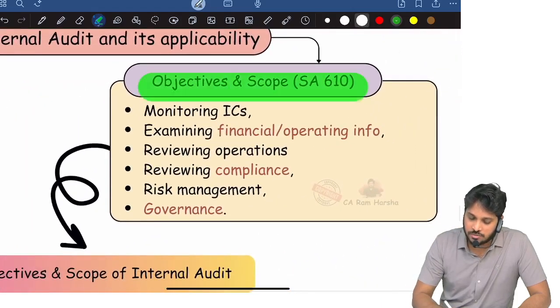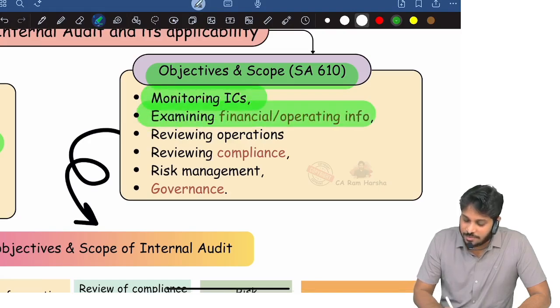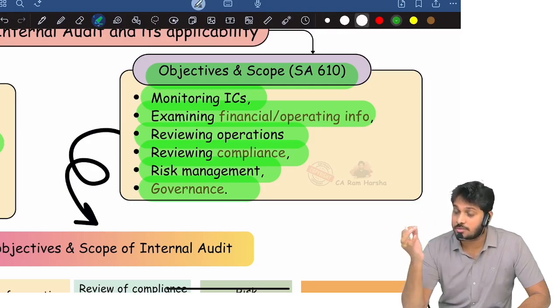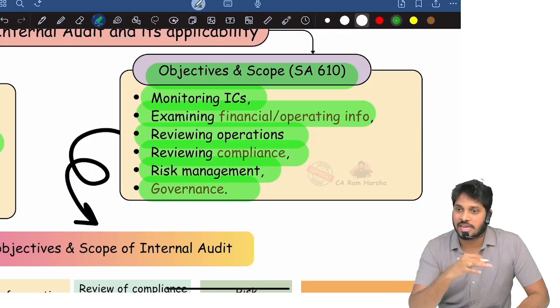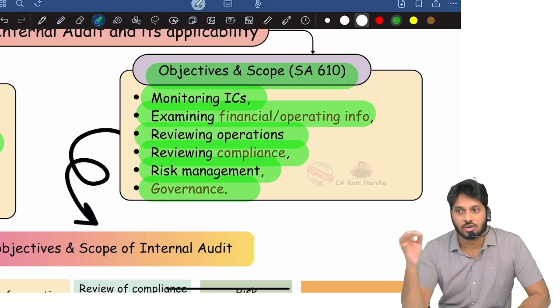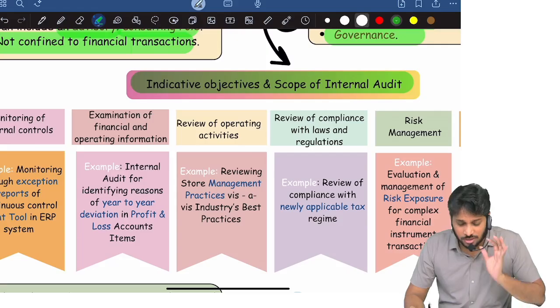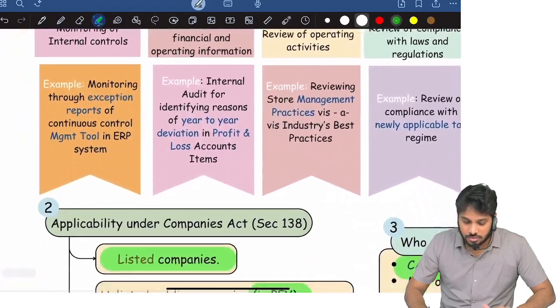Then the objective and scope of internal audit: monitoring controls, examining financial and operating information, reviewing operations, reviewing compliance, risk management, governance. The scope is decided by management and those charged with governance. More importantly, the audit committee will decide. The audit committee is the one which will be involved in every effort related to audit, internal audit, all that. Next, indicative objectives. What are the objectives of an internal auditor? Like we have already seen here, right? What are the objectives? Now the detailed explanation.